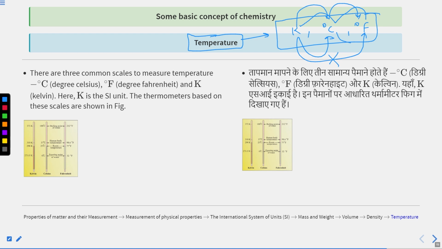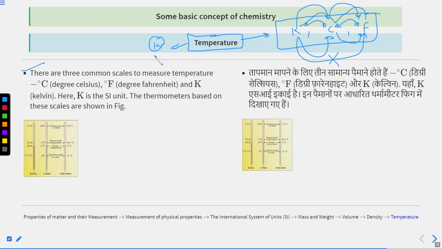So there are three common scales to measure temperature: degree Celsius, degree Fahrenheit, and Kelvin. Kelvin is the SI unit for measuring temperature.